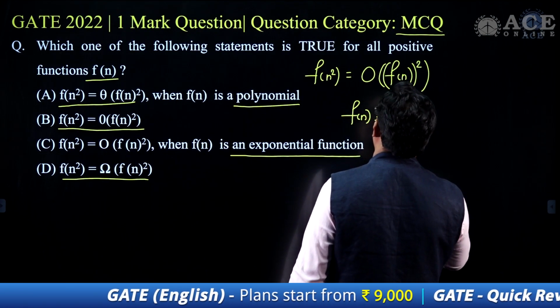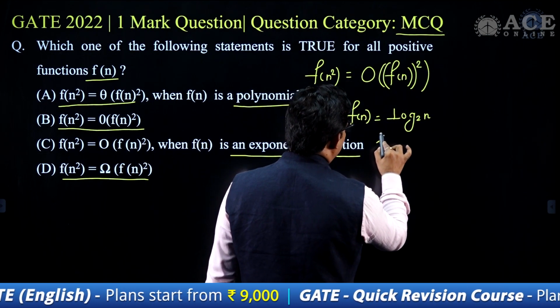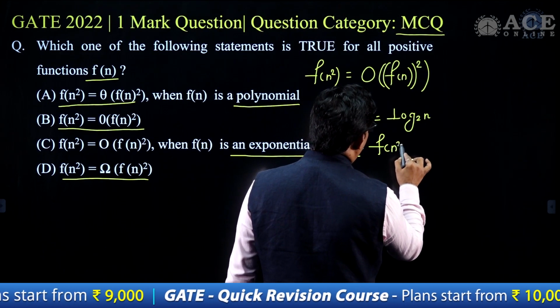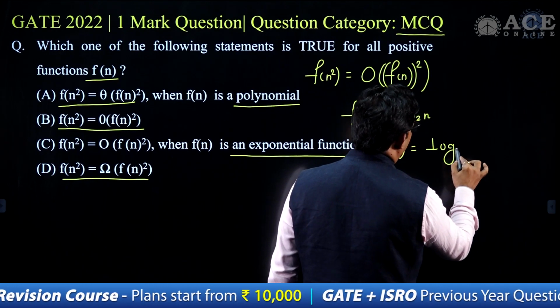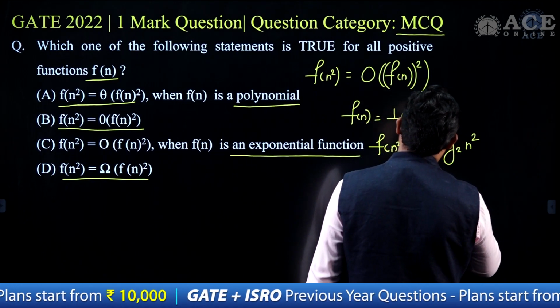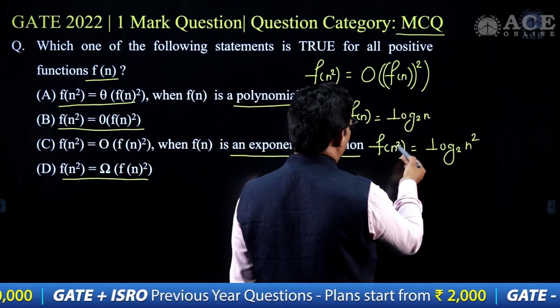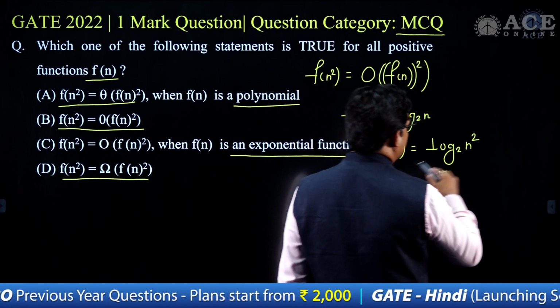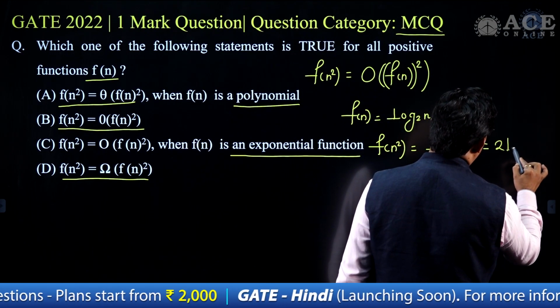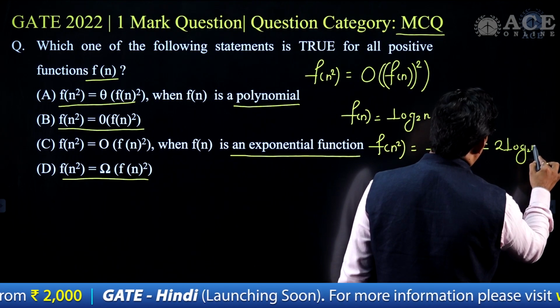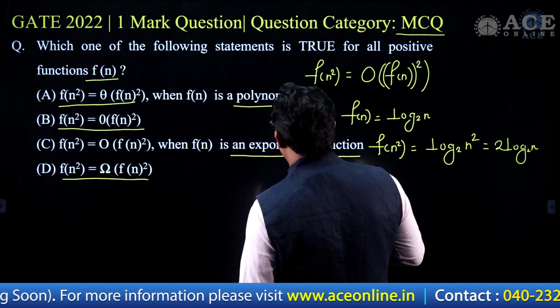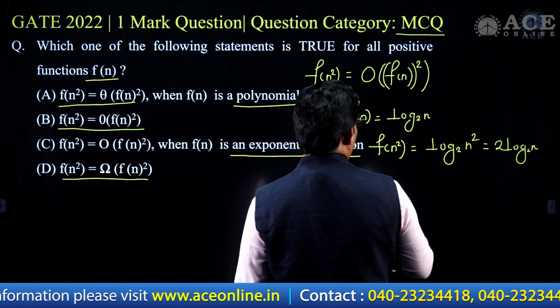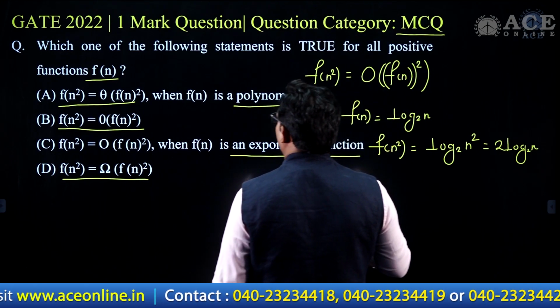Suppose this is my function f of n. Then what will be f of n square? It will become log of base 2 of n square, right? Instead of n, I'll put the value n square, and that is equal to 2 times log of base 2 n. F of n square will become 2 times log n.